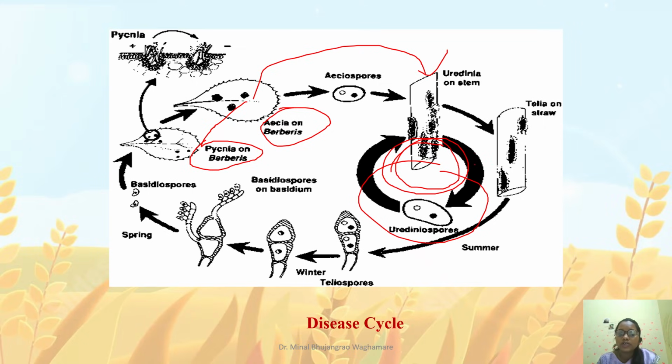Otherwise, this uredospore leads to the teliospores. And this teliospore is an overwintering spore, resting inside the soil, or continues the life cycle and leads to the basidiospore. All of these uredo, teleo and basidio are on the wheat, and pycnia and ascospores come on the barberry plant.